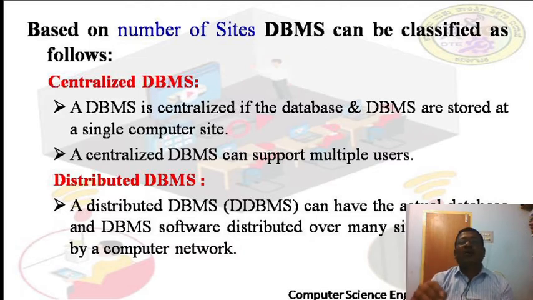That means where the DBMS and database are stored, either in a single computer or in different computers. Based on that, we have the centralized DBMS, which can support multiple users. In a distributed DBMS, we are not storing the DBMS and the software in one place, we are distributing them over different machines. That is what we call a distributed DBMS.